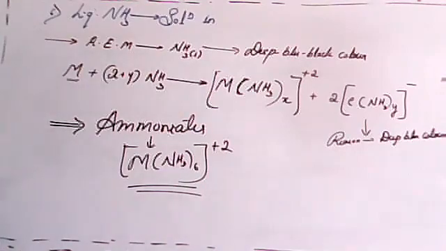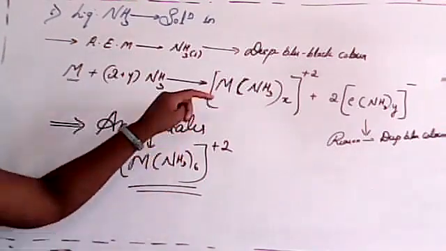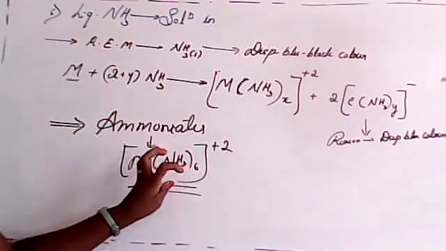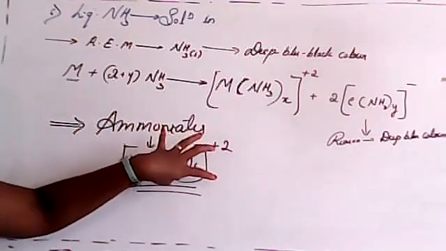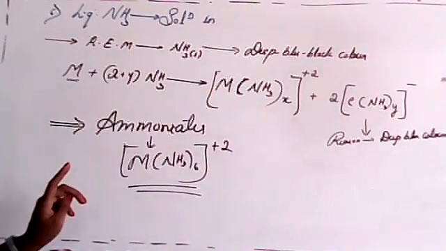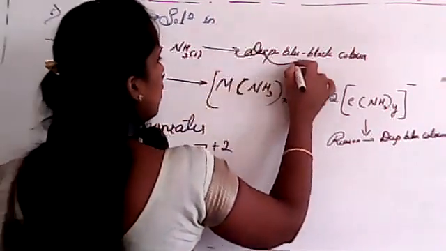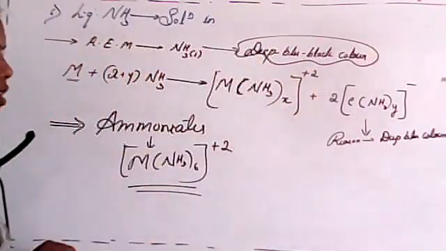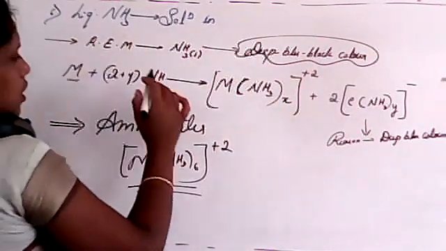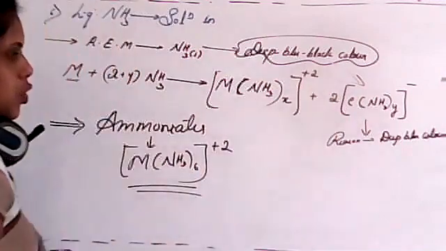So these are nothing but ammoniates. Clear? So this can be removed or recovered from this solution. That means this can be obtained from this solution. Is it clear? So a question may be asked: the deep blue black color of the ammonia solution is due to which substance?